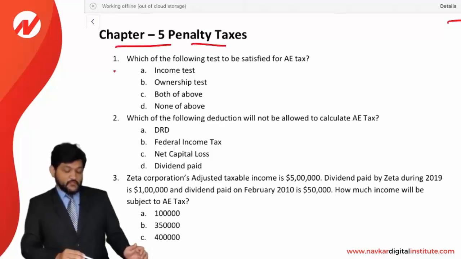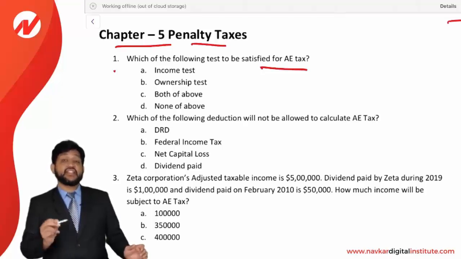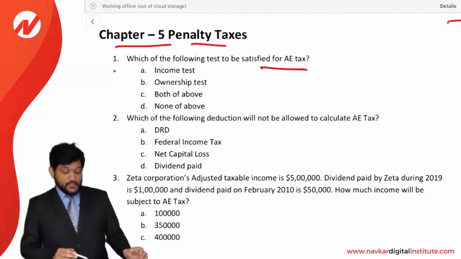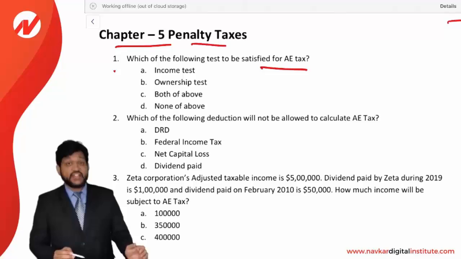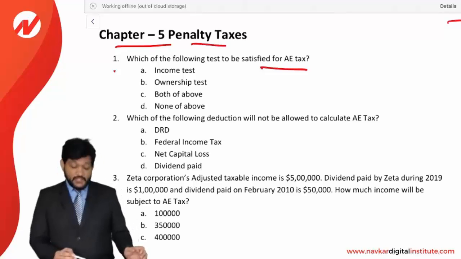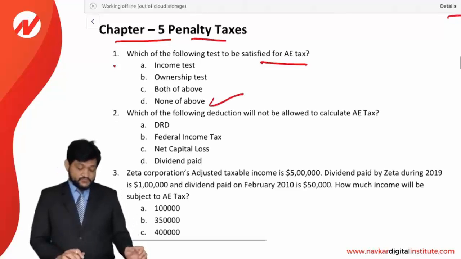Question number 1. Which of the following tests is to be satisfied for AE tax? For accumulated earning tax, which test is to be followed? Income test, ownership test? No, none of these tests are required. These tests are to be followed for PHC tax, not for AE tax. Remember it? So the answer is none of the above.